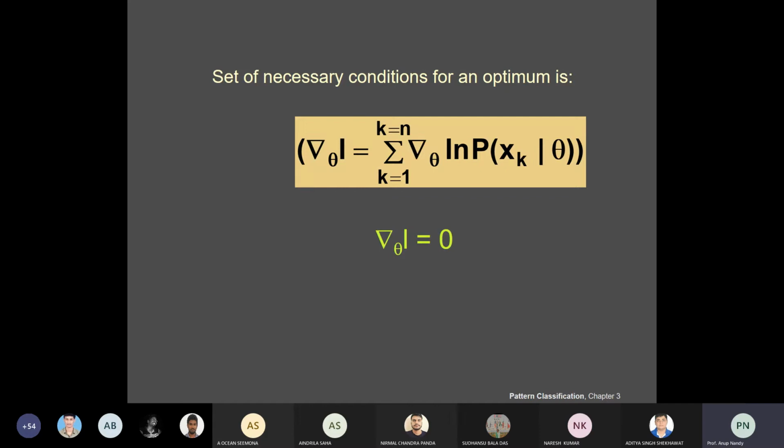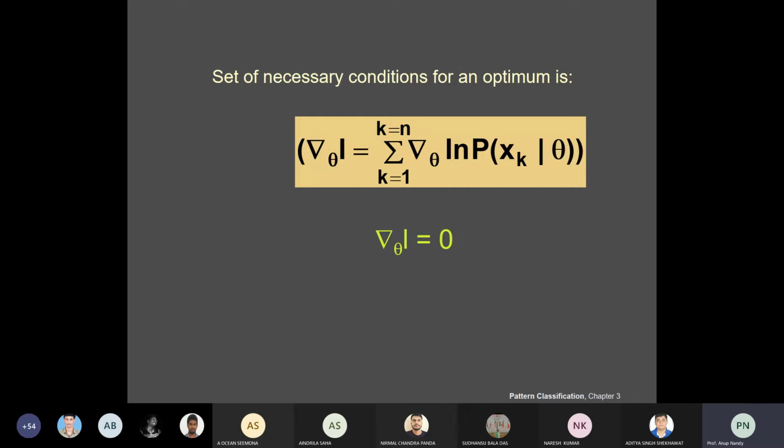Now what is the sufficient condition for optimum? Anyone can tell me? This is a necessary condition, that you take the first order derivative equal to 0. Now what will be your sufficient condition for the optimum? If you would like to find at what values this function is maximized, you have to take the second order derivative.